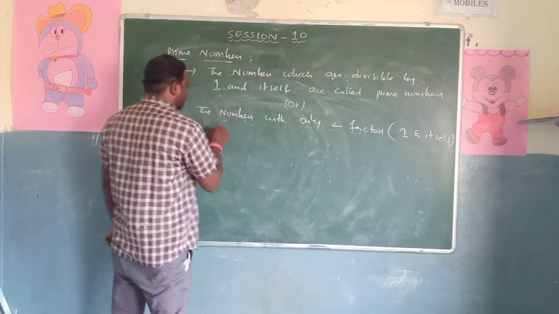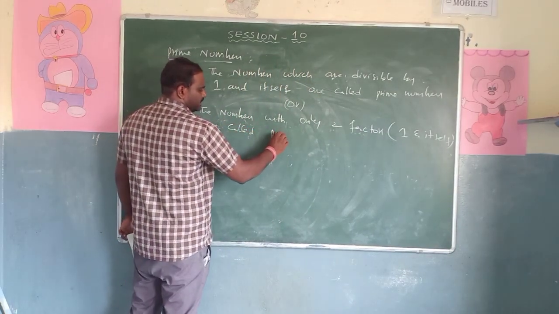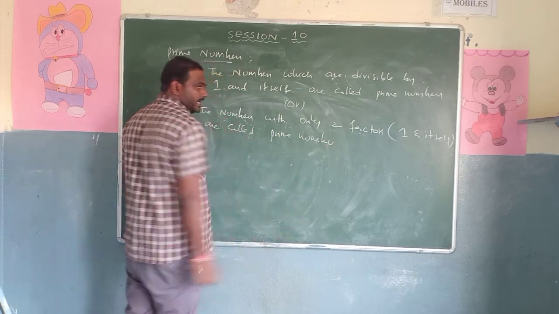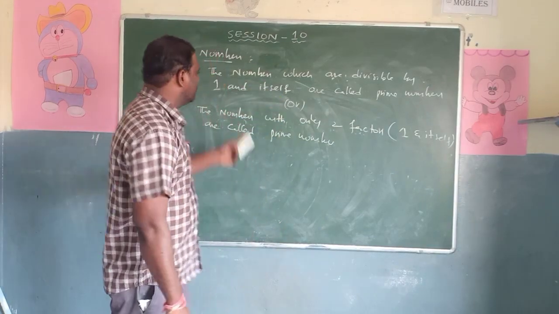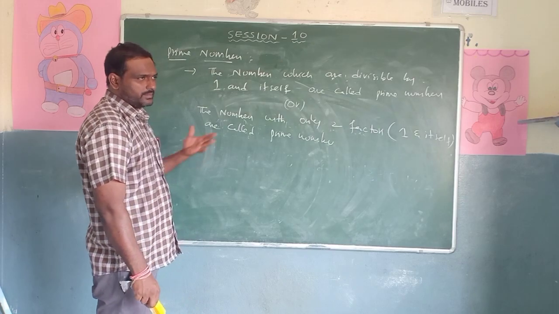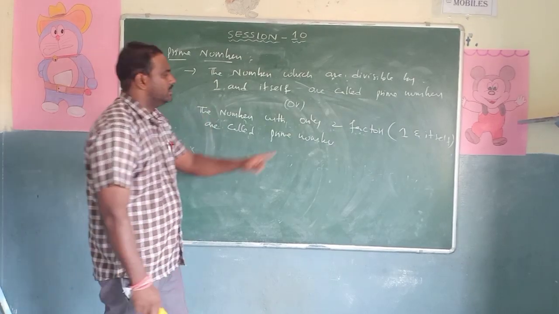Numbers divisible by 1 and itself are called prime numbers. These are the 2 definitions you have to learn. Either you can write any one of the definitions, either this or this. Simple definition: the numbers which are divisible by 1 and itself are called prime numbers. The numbers with only 2 factors.